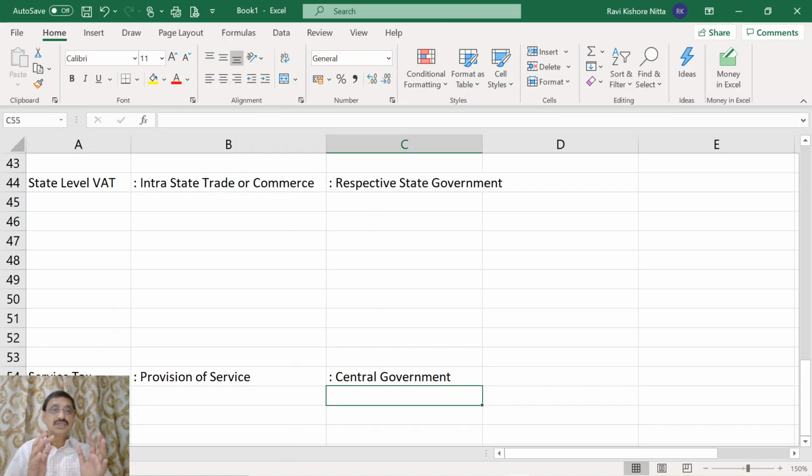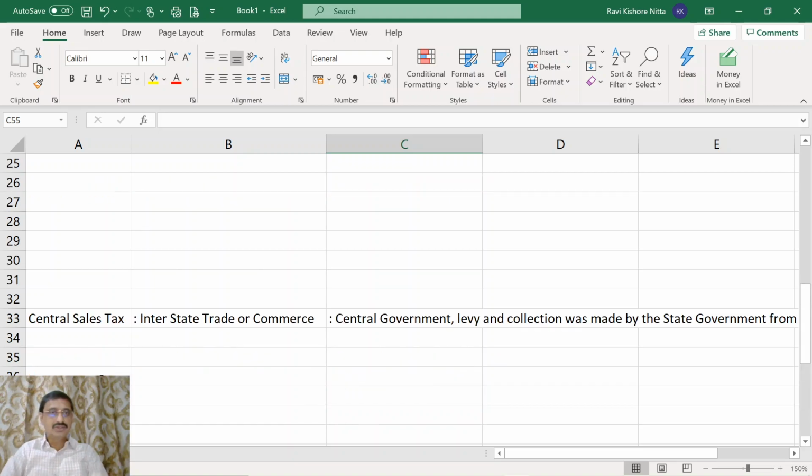So these four types of taxes used to be the main taxes, and apart from these four taxes, there used to be entry tax, entertainment tax, advertisement tax, and what not, so on and so forth. There used to be many other taxes also.